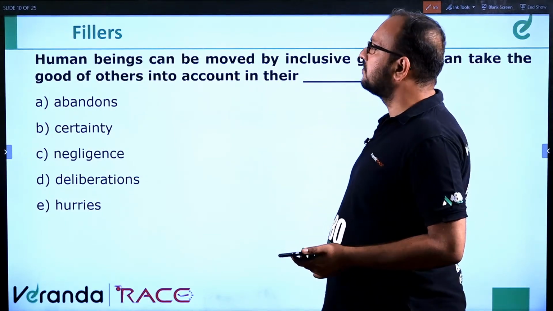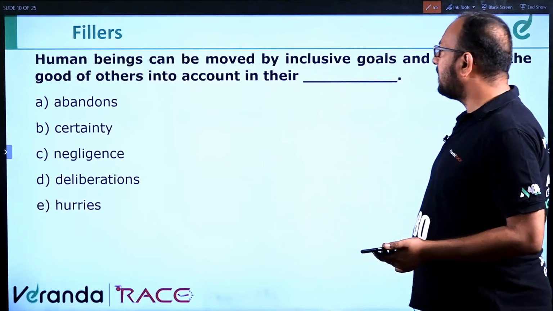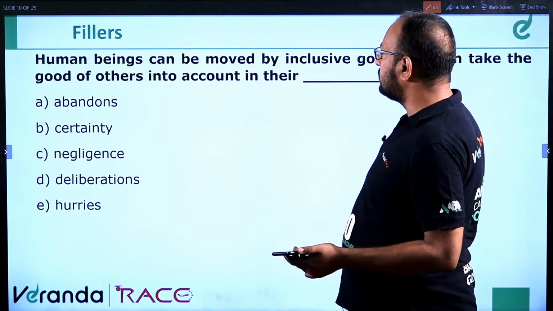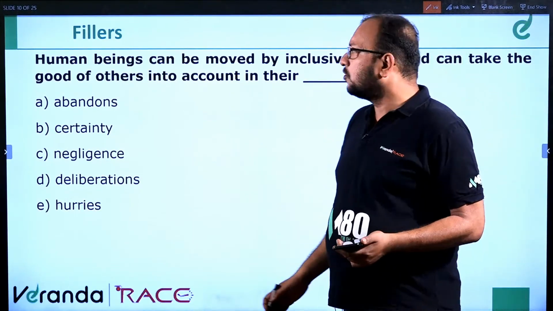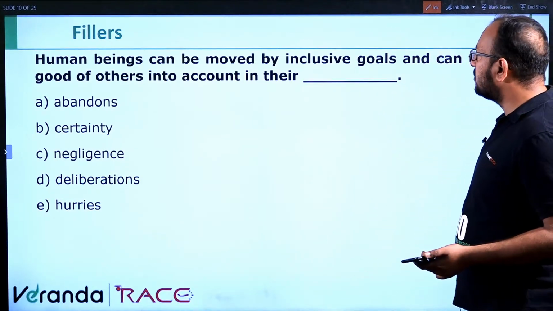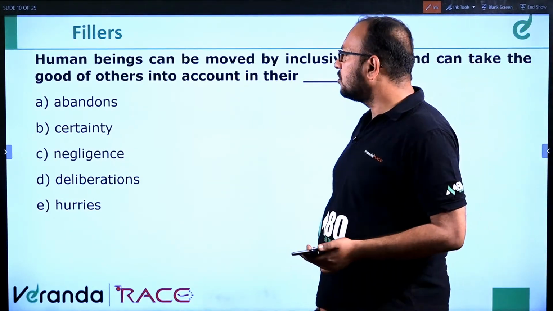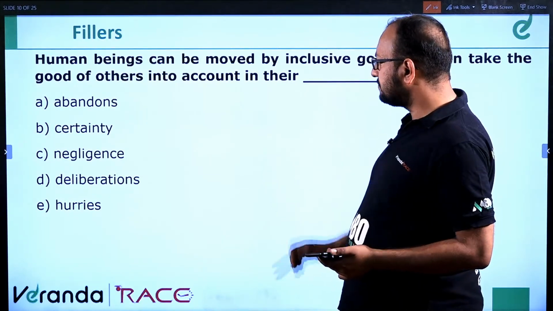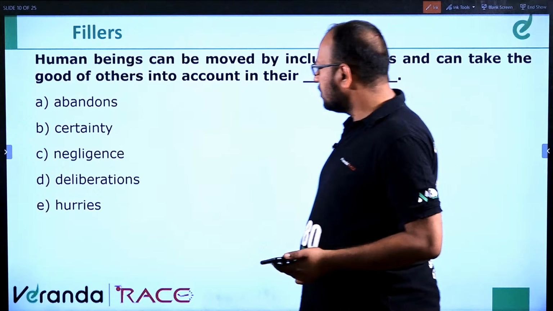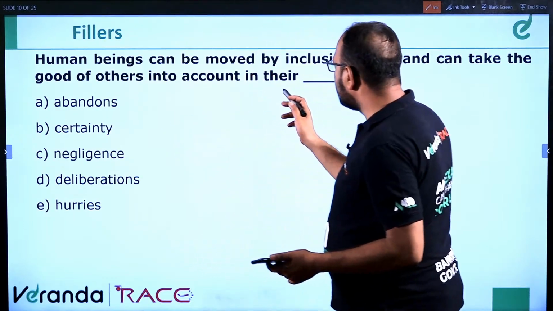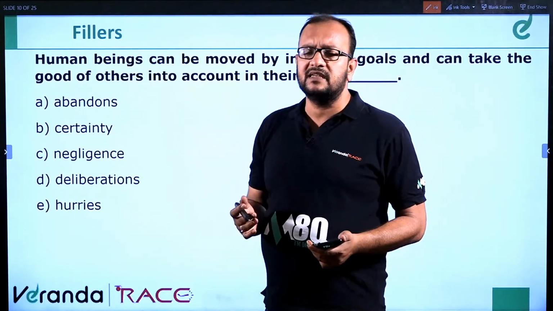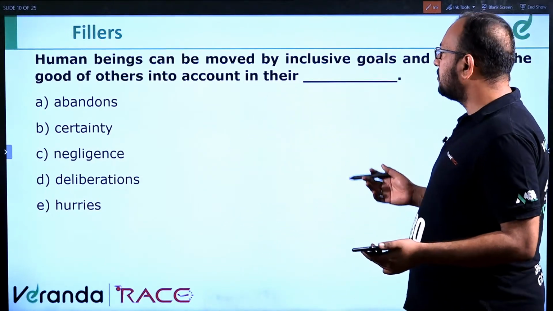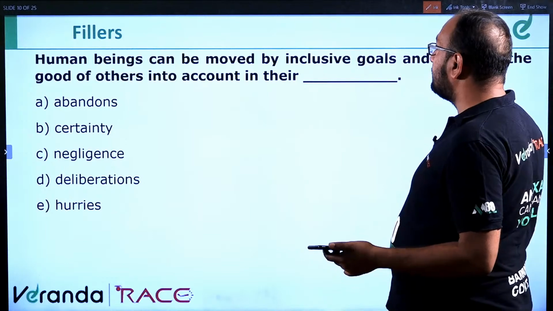Filler questions. Human beings can be moved by inclusive goals and can take the good of others into account in their dash. Okay. So in there, a word that should come is like "actions". Action is the word over here, because human beings can be moved.